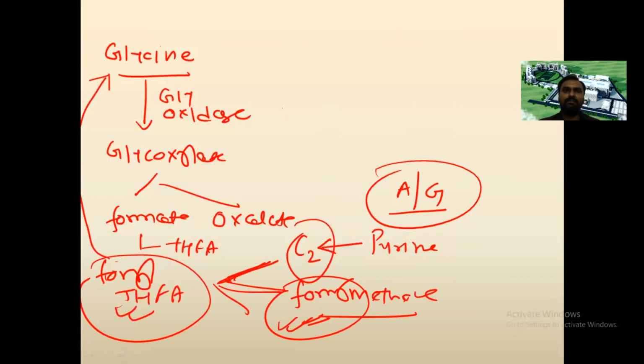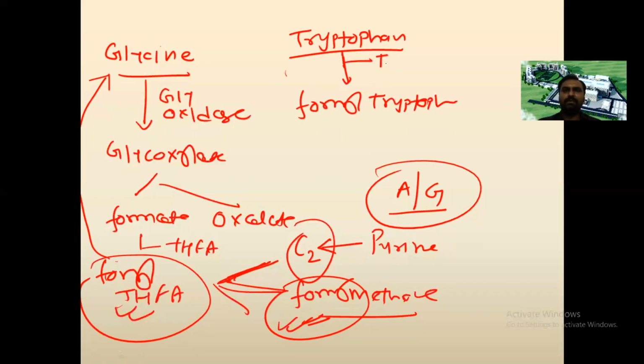Another amino acid from which formyl tetrahydrofolic acid is formed is tryptophan. You can watch my video about tryptophan metabolism; the link is given above. Tryptophan is converted to formyl kynurenine with the help of the enzyme tryptophan pyrrolase, which is an iron-containing enzyme.